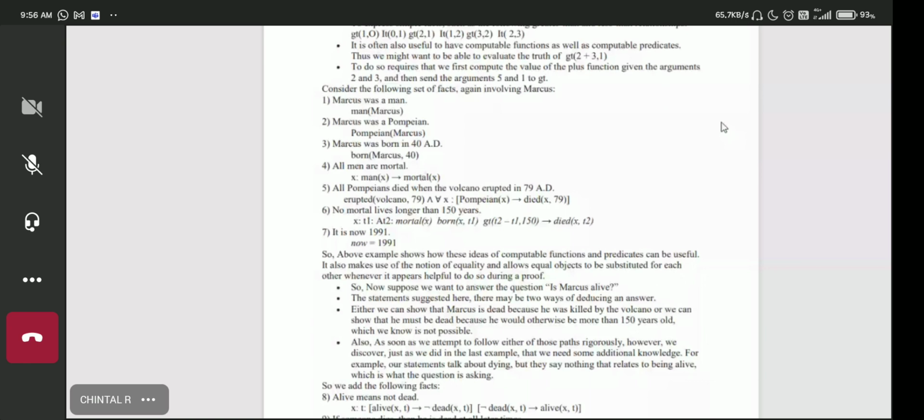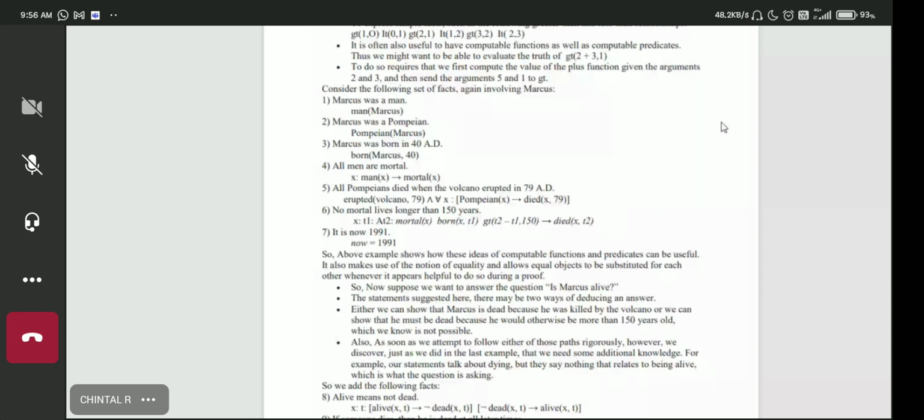Because we have said that no person lives longer than 150 years. So T1 represents the birth time, T2 represents the death time. And if T2 minus T1 is greater than 150, then we conclude that the person X died at time T.